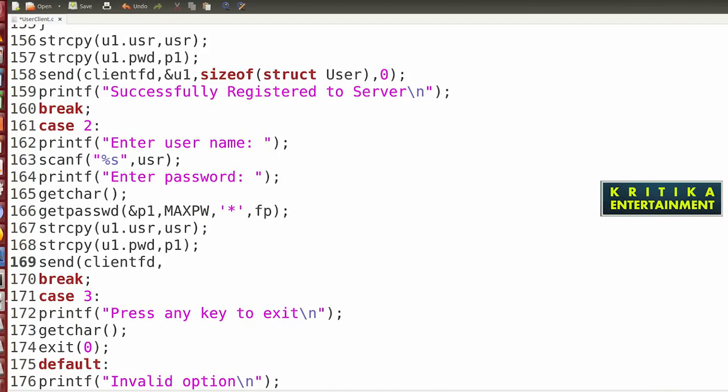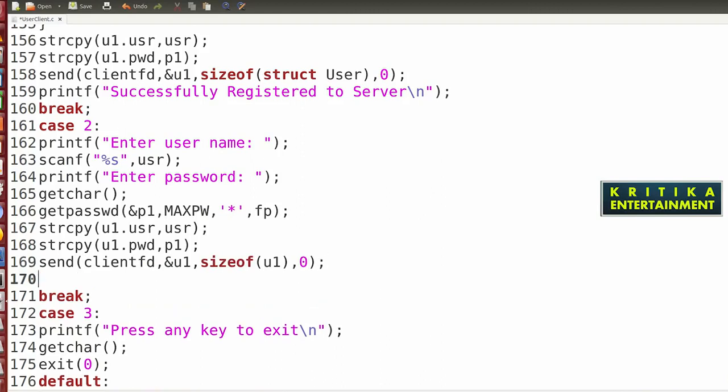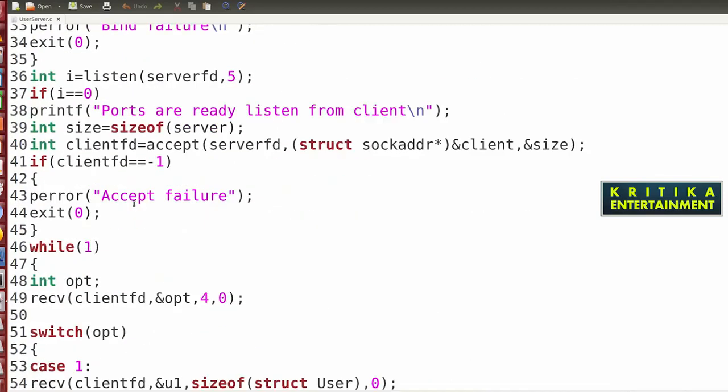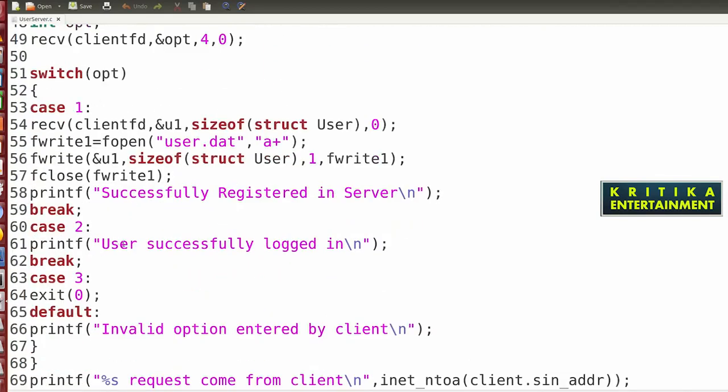Then we will write struct sizeof. Sorry, we will pass ampersand u1. Ampersand u1, then sizeof u1 also you can write, then 0. What will happen after send this? It will be checked. Then go to this side. This will be checked and received here.